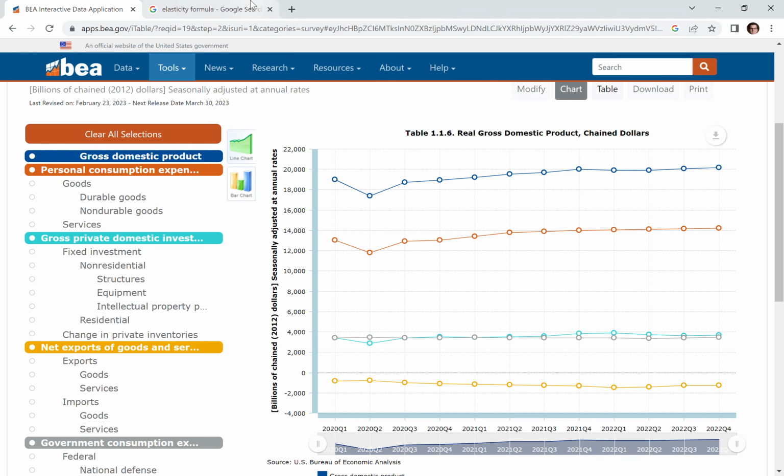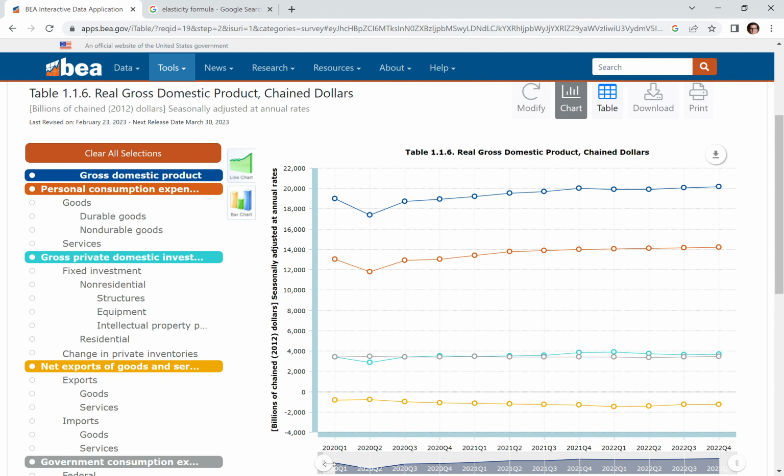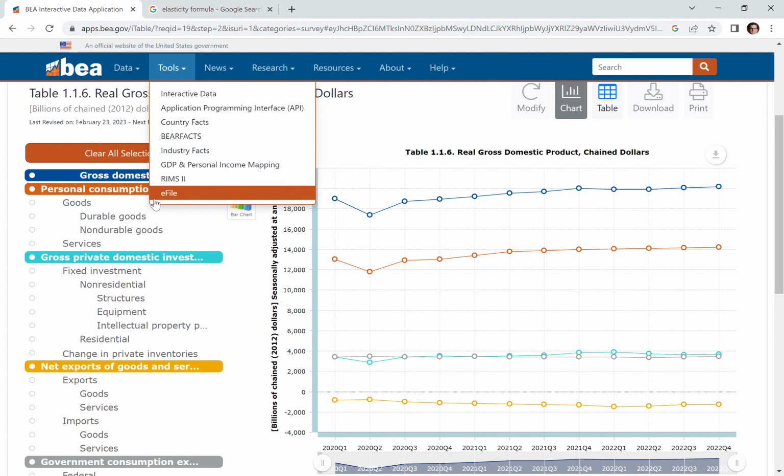All right, so we can go ahead in the BEA data and take a look at these things. Unfortunately, we don't have any data past 2020, which is sad. But if you wanted to go past that, you can always look in your textbook, because the textbook does have graphs starting at 1960 up to 2015. But if you wanted some more recent data than that, you can definitely go into these interactive tables and look at them.